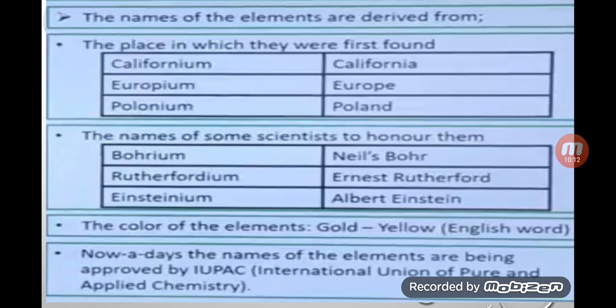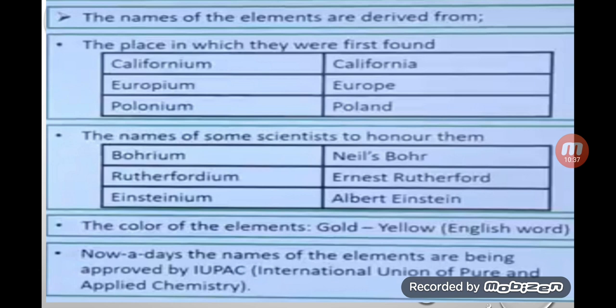Some elements are named to honor scientists, on the basis of the name of the discoverer. For example, bohrium, it is very clear, the name Niels Bohr, means it was discovered by Niels Bohr.